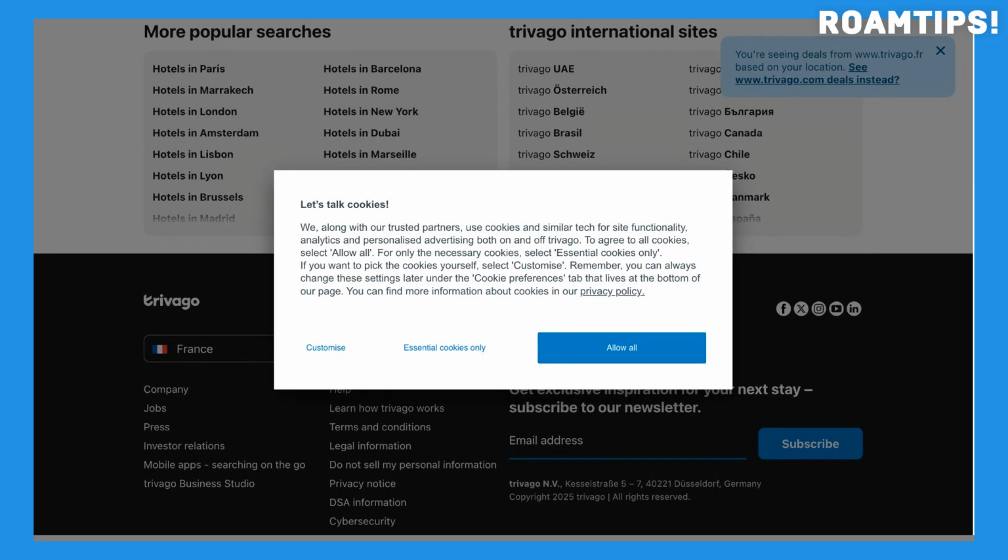Trivago gathers a vast collection of hotel data from these various sources, presenting them in a comparative format, allowing users to filter results based on their preferences. You can refine your search using criteria like price, star rating, location, amenities, and guest reviews. This simplifies the initial stages of planning a trip, enabling you to quickly scan a broad spectrum of options before diving deeper into the specifics.